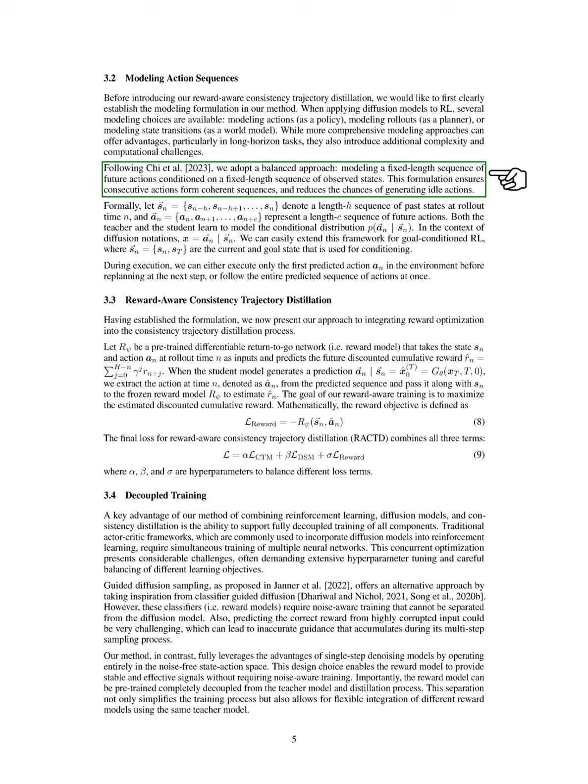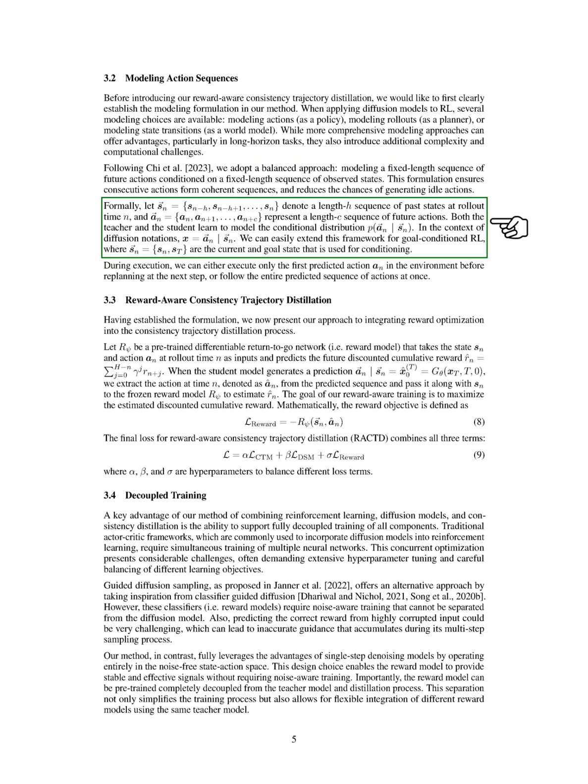Therefore, we choose a balanced approach by modeling a fixed-length sequence of future actions based on a fixed-length sequence of observed states. This ensures that the actions we generate are coherent and minimizes idle actions. We define a sequence of past states at rollout time as a series of states from a specific time back to a set length, and a sequence of future actions as a series of actions for a certain length.